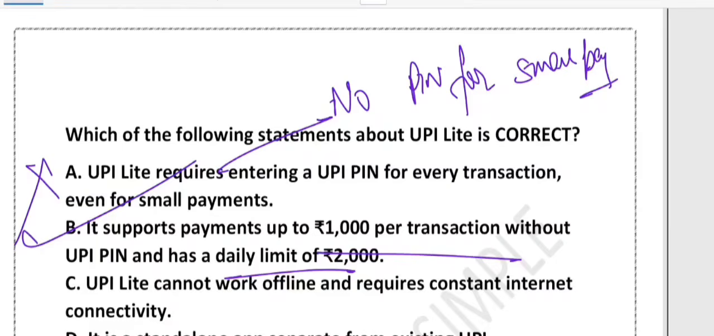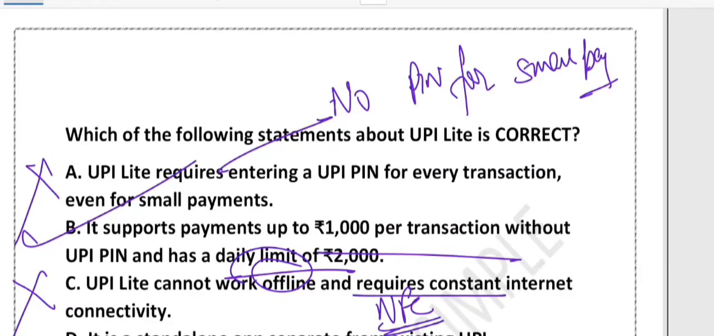What about option C? Option C is wrong. Why? Because UPI Lite can work offline using NFC or QR code. Perfect for areas with poor internet. It can work offline, and it can also work with NFC, near field communication.